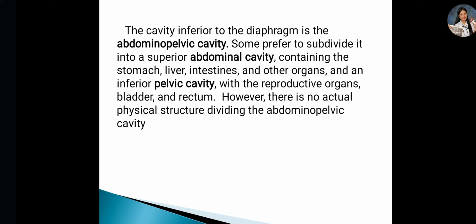The cavity inferior to the diaphragm is the abdominopelvic cavity. Some prefer to subdivide it into the superior abdominal cavity, containing the stomach, the liver, the intestine, and other organs, and an inferior pelvic cavity, which contains the reproductive organs, the bladder, and the rectum. However, there is no actual physical structure dividing the abdominal and pelvic cavity.